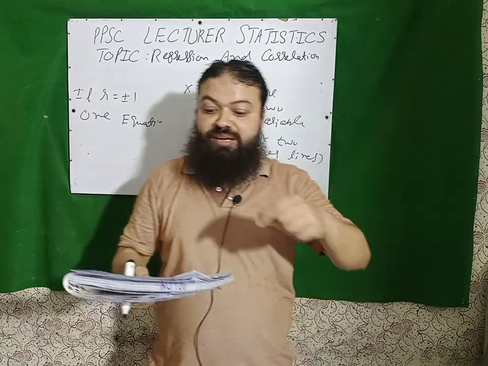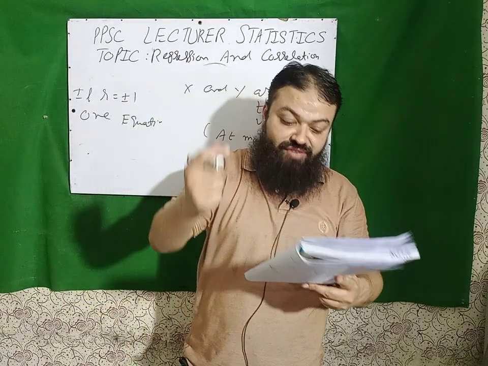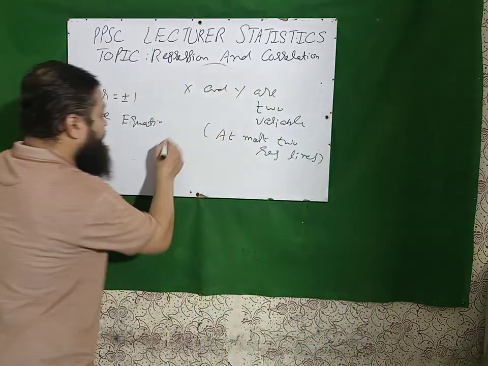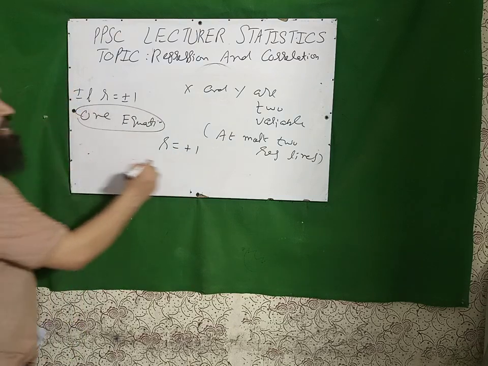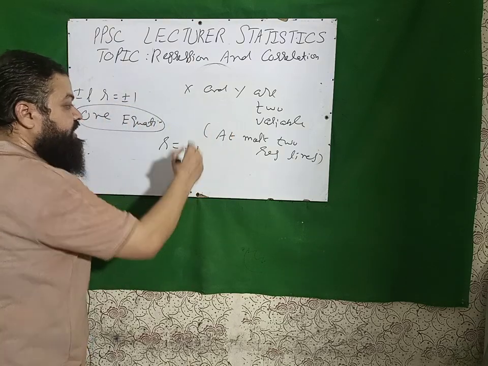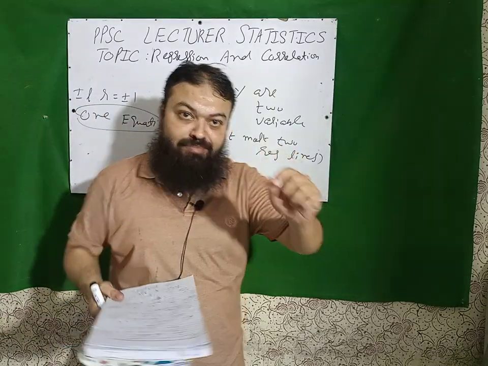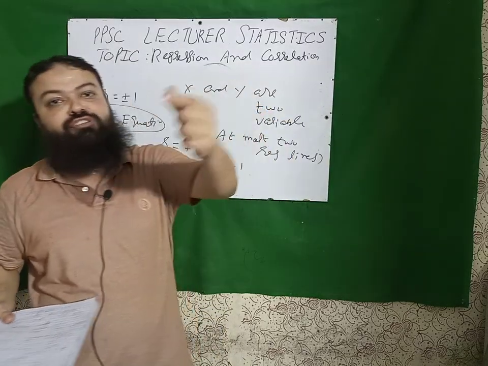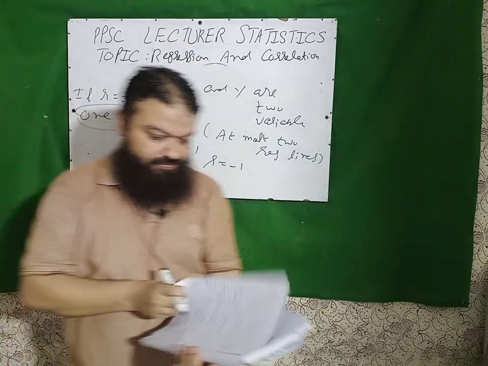Rank correlation was introduced by Spearman. Next question is, byx and bxy have always the same sign. Next, in case of perfect positive correlation, r is equal to plus 1, we have only one regression line. Please keep in mind, if we have perfect negative correlation, it means r is equal to minus 1, there is only one regression line. In the exam they can give you that equation, or they can say in English, there is perfect positive correlation, so how many lines will be there? Only one regression line.